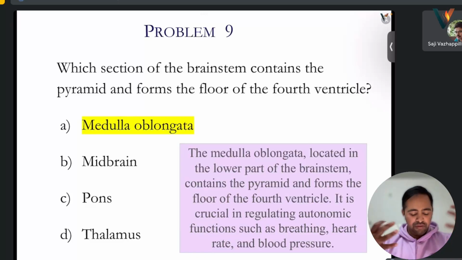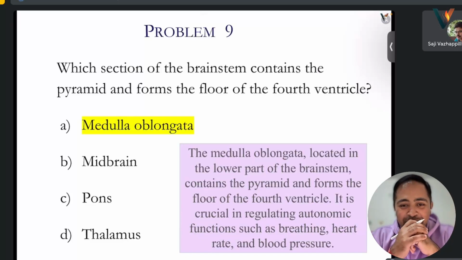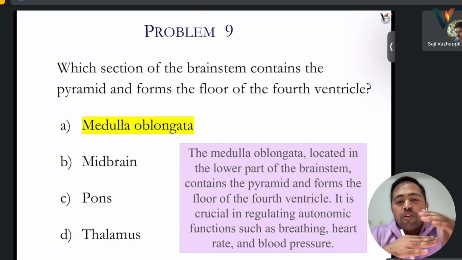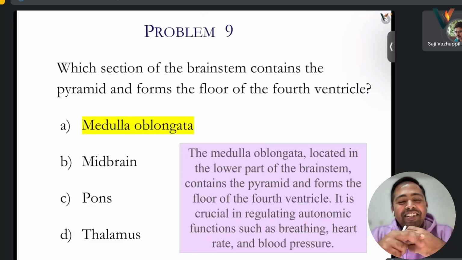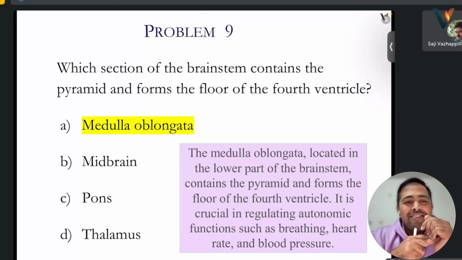If we see from the other side, the frontal is the other side. It contains the pyramid and forms the floor of the fourth ventricle. From this side only we see the medulla oblongata, pons, and then this one. From the back side only this one is there. From different angles, we'll have to see.